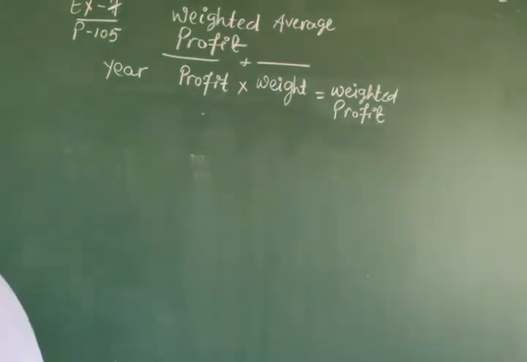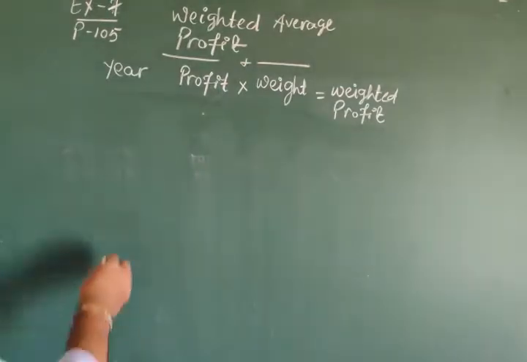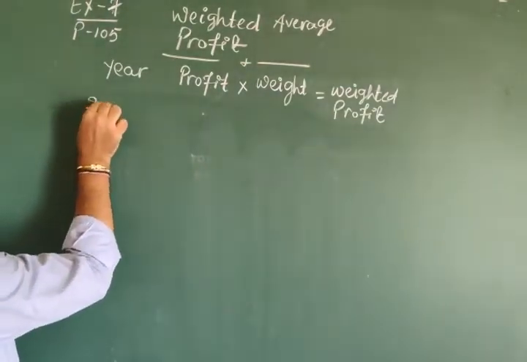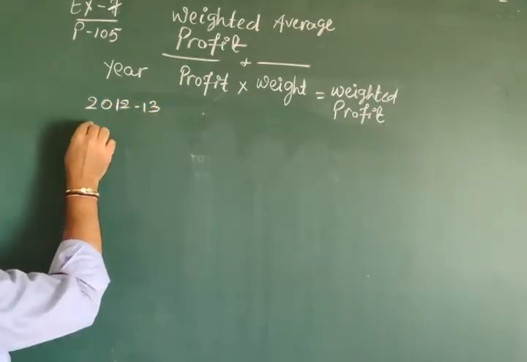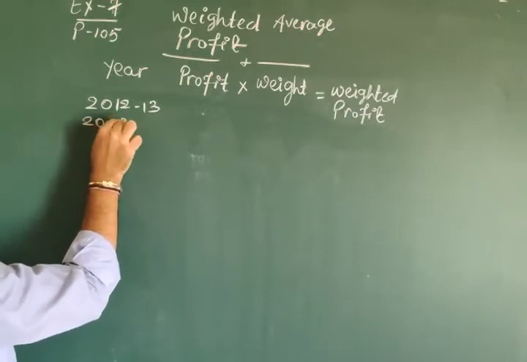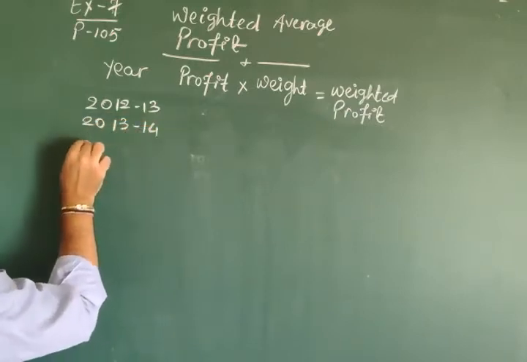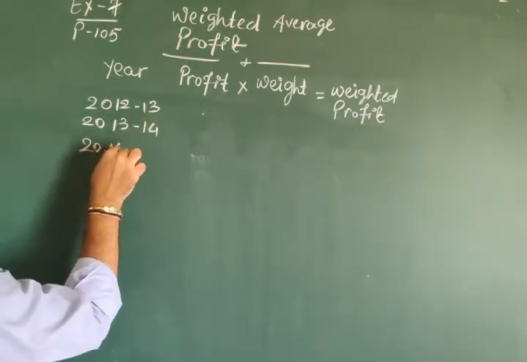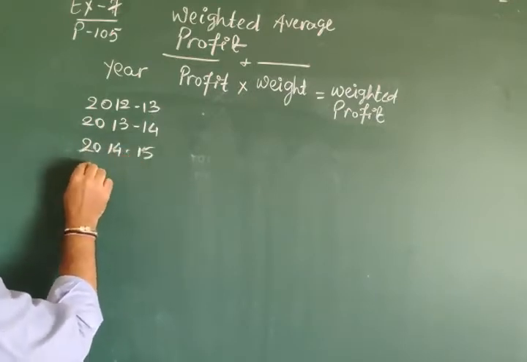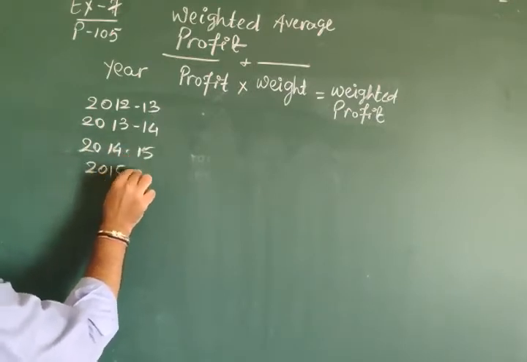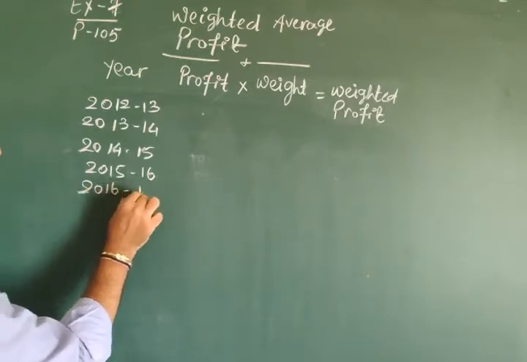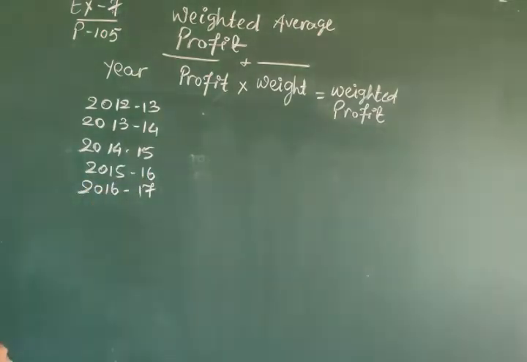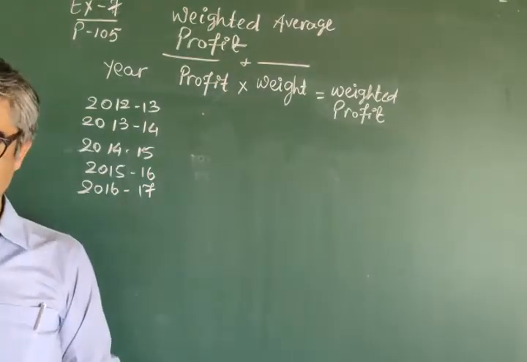Clear? From 2012 to 2017. So let's go through it. 2012-13, 2013-14, 2014-15, 2015-16 and 2016-17. 5 years data provided to you.